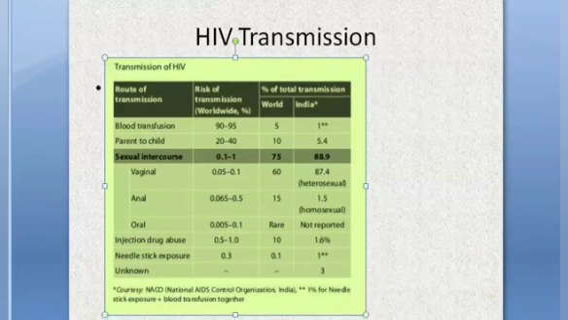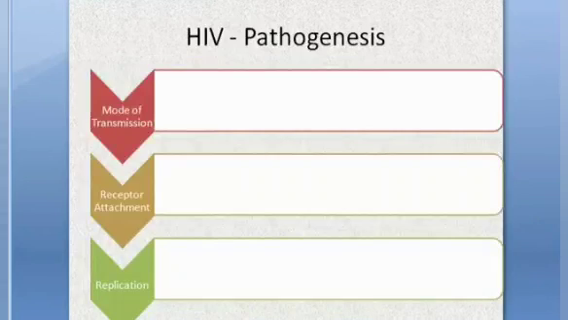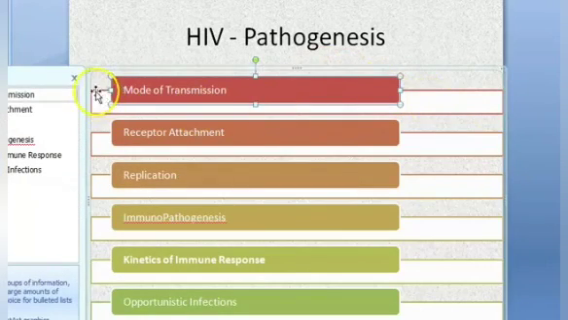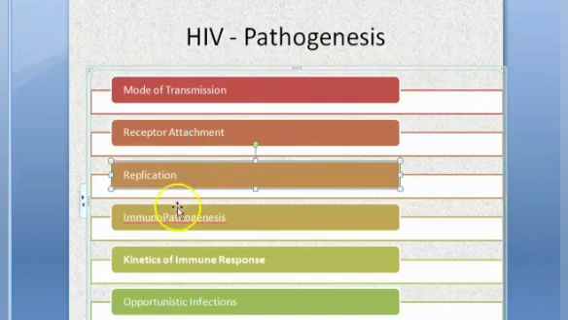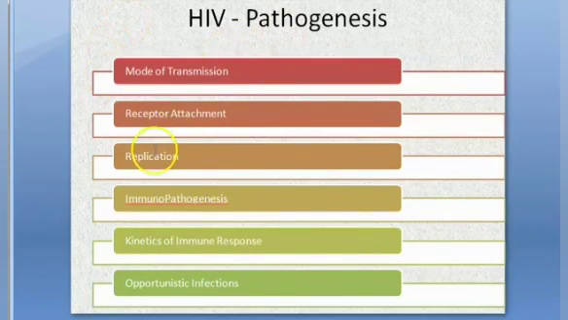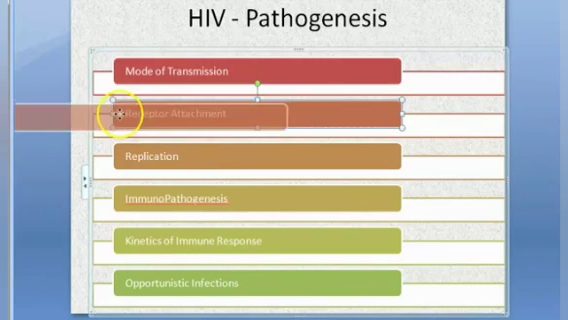Then moving on, in pathogenesis, next let us look at receptor attachment. This is not going to be easy. You have to pay attention here to receptor attachment, okay? In pathogenesis, so much is there. Look at this: receptor attachment, then replication of the virus, immunopathogenesis, kinetics of immune response, and opportunistic infections. We'll cover everything, okay? So it is going to be a long journey. Pay attention here. Now we are in receptor attachment, okay?